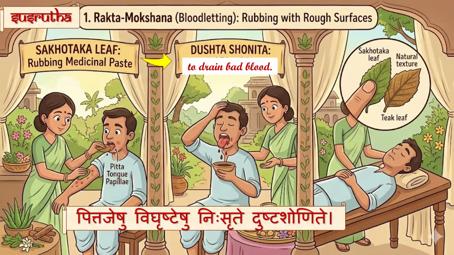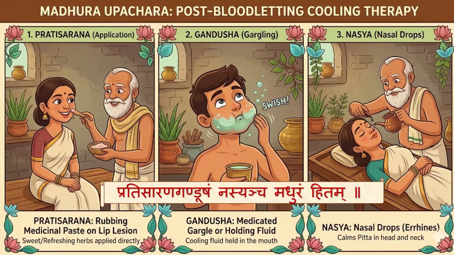So to drain the bad blood, that is the Dushta Shonida, we are rubbing with Shagodaga leaf, a rough surface. Next, Madhura Upachara. That is Pradisarana Gandusha Nasyancha Madhura Hidam. Same as we told in Ashtanga Hridaya, Pradisarana Gandusha Nasya using Madhura Aushada.